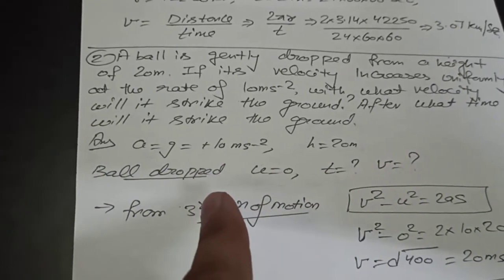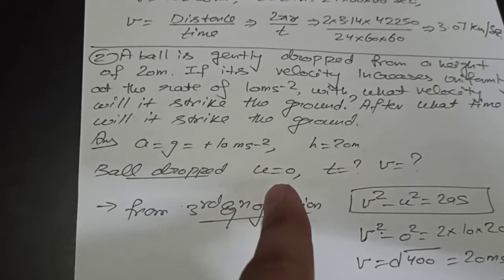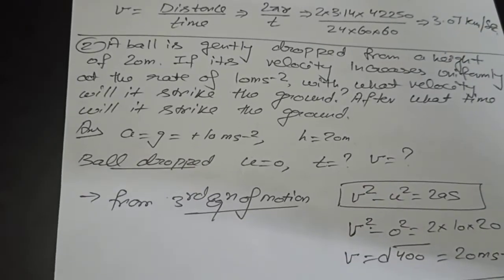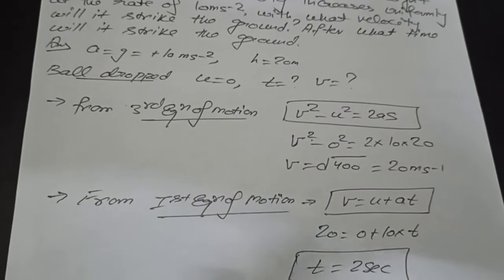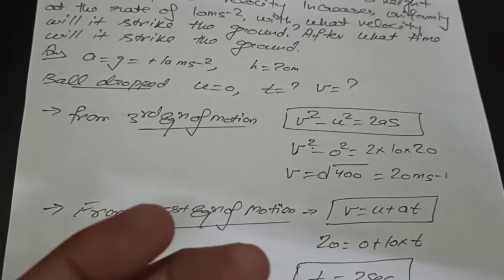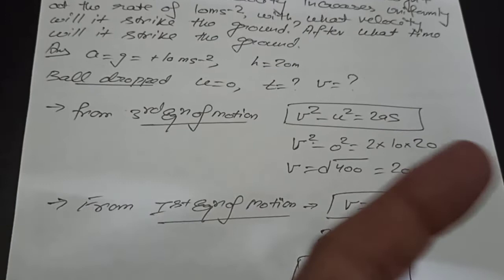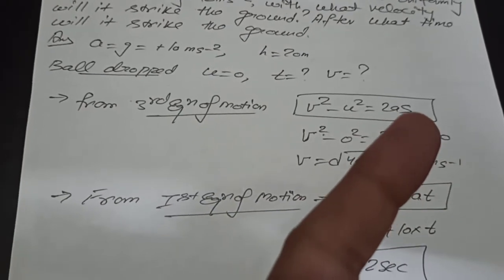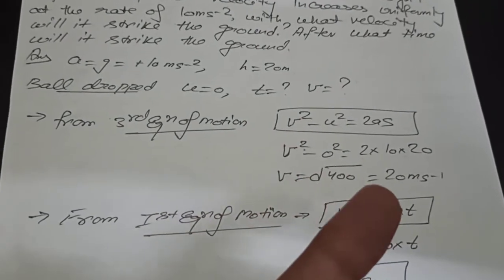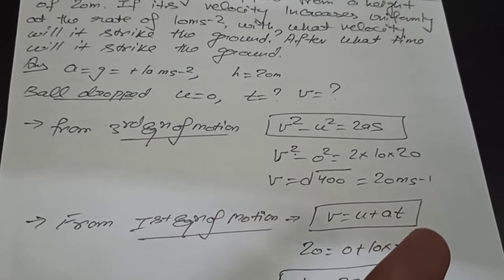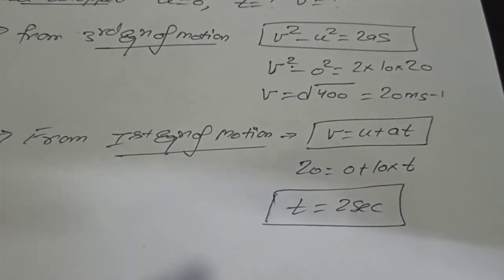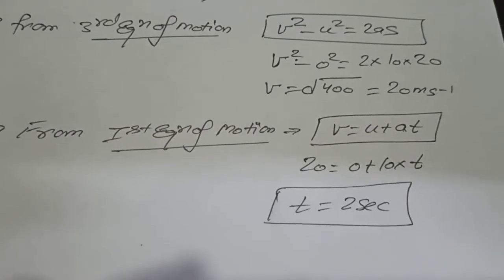A ball is dropped, so the initial velocity is 0. Time we have to calculate, velocity we have to calculate. In these types of numericals, we use the equations of motion, and we can use the equations of motion in any manner. Here we are using the third equation, as acceleration is given, distance is given, initial velocity is given, and final velocity we have to calculate. So v square minus u square is equal to 2as. By putting in the values we get v equal to 20 meters per second. And from the first equation of motion, v is equal to u plus at, that is also a formula we have.